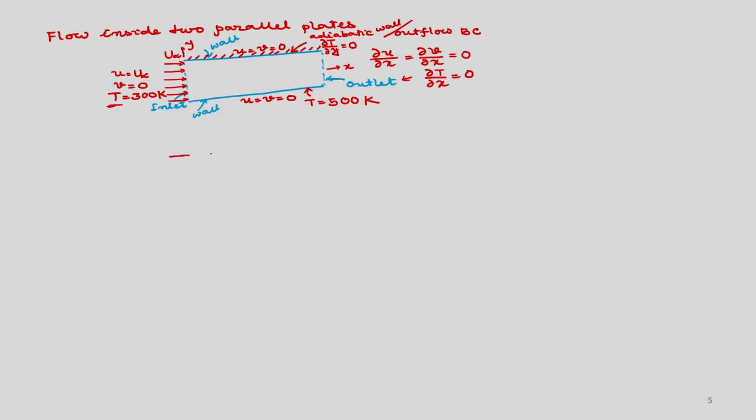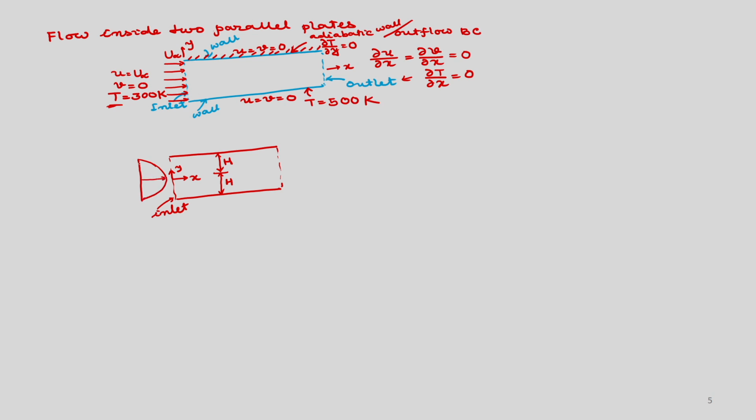So, for a particular problem, let us say flow inside parallel plates. So, this is the inlet, okay. This is your x from the center and this is your y, and let us say the height is h and this is also h. Okay. So, the distance between two parallel plates is 2h. So, this is x y. So, you can specify the parabolic profile like this. So, at the center you will have maximum.